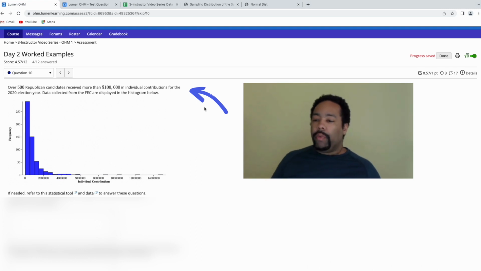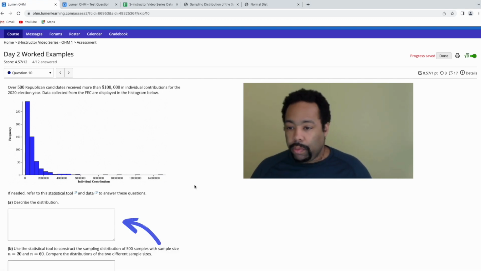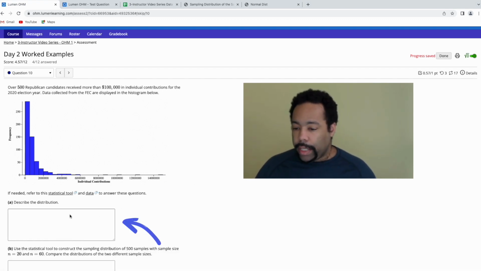Over 500 Republican candidates received more than $100,000 in individual contributions for the 2020 election year. Data collected from the FEC are displayed in the histogram below. If needed, refer to the statistical tool to answer these questions. And we did, right? So we'll describe the distribution.